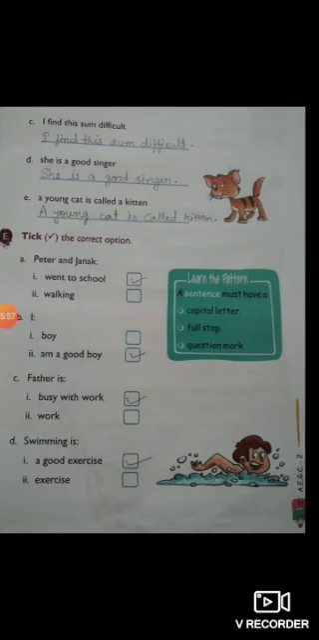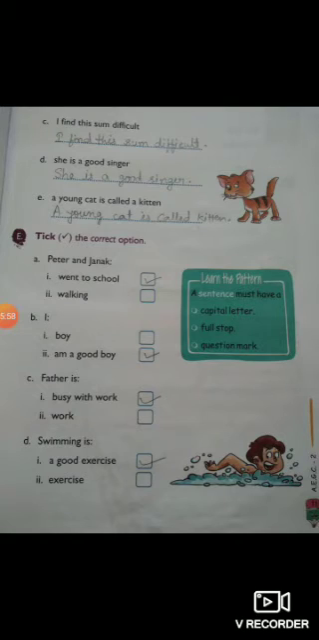We go for a morning walk every Sunday. I find this some difficult. She is a good singer. A young cat is called Kitten. Students, I have started each sentence with the first letter written in capital form, and I have ended the sentence with a full stop.